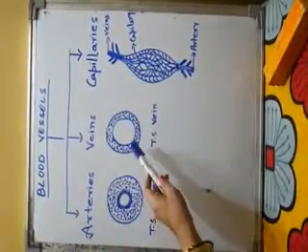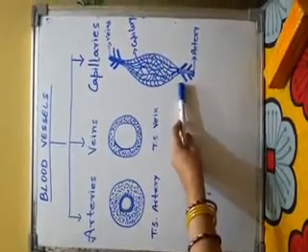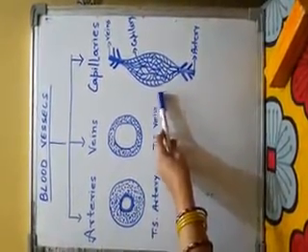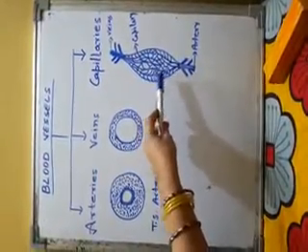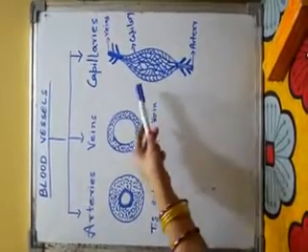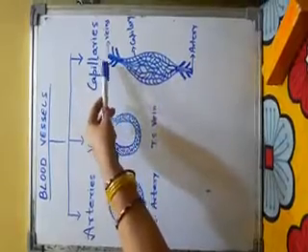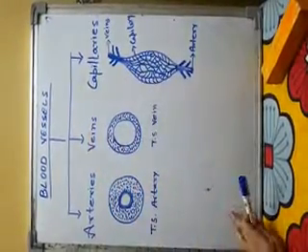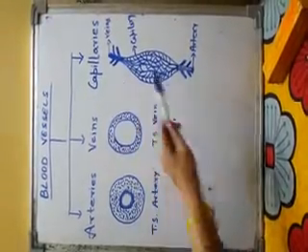In the structure you can see an artery divides into different arterioles and finally it forms very thin capillaries which join and get collected as veins. So capillaries are there to join arteries and veins.